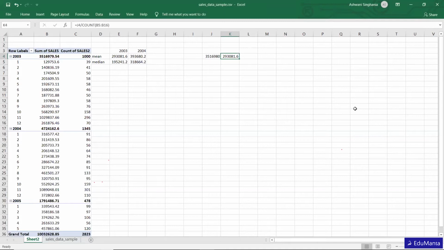Why do we actually use the mean to compare two groups, the mean of 2003 and 2004? So I was talking about comparing. We can see here that in 2004 the average sale was higher than 2003.